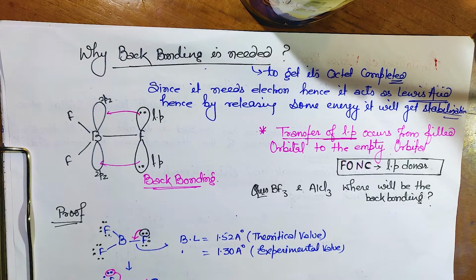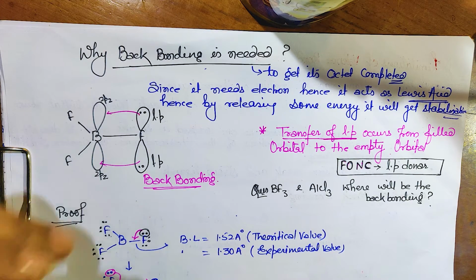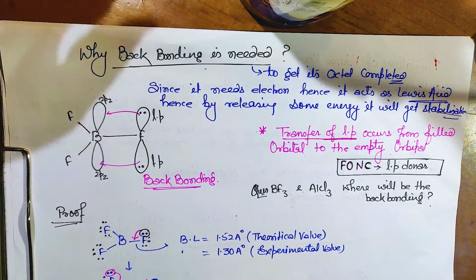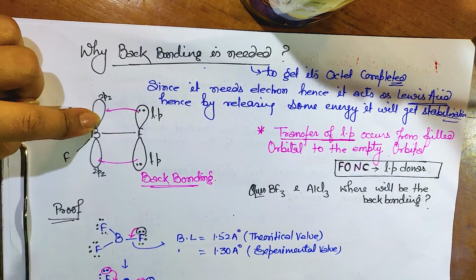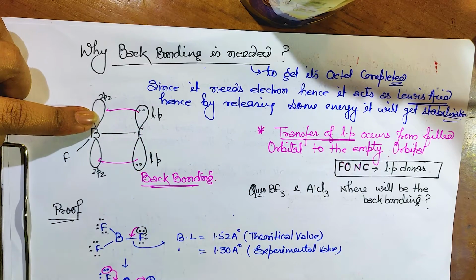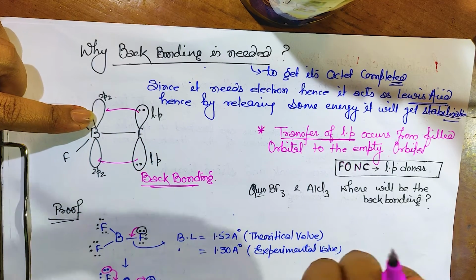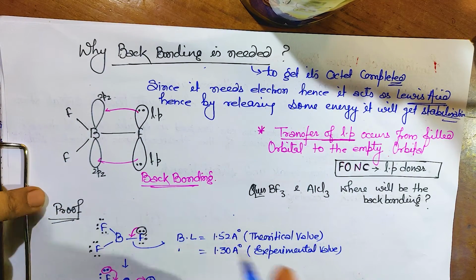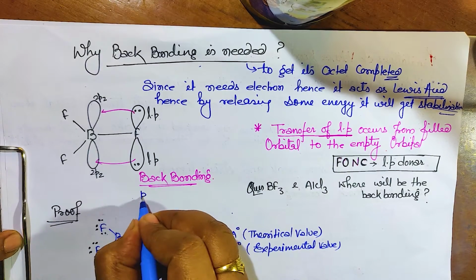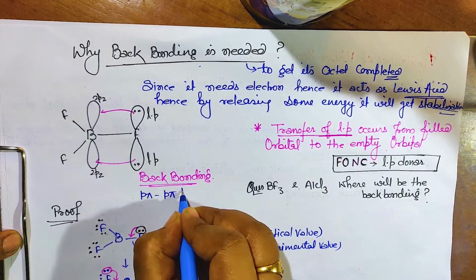So now the back bonding can be of p pi d pi and p pi p pi types. You have to understand which type of back bonding it is here. In boron, the electron participating is in the 2pz orbital, isn't it? And this lone pair is in which orbital of fluorine? 2p, yes. So this will be called p pi p pi bonding.